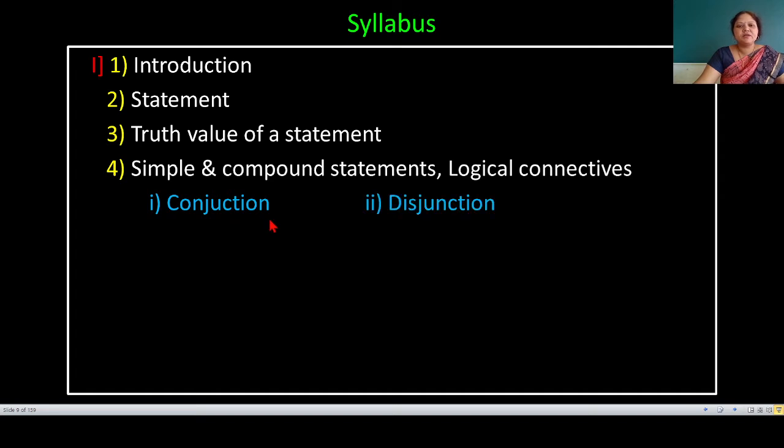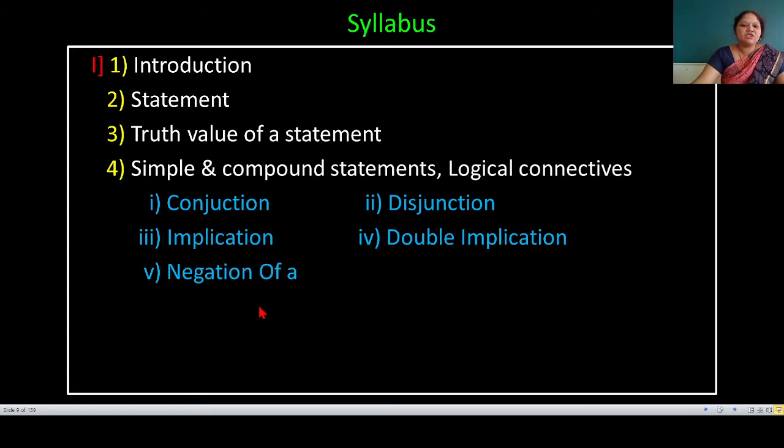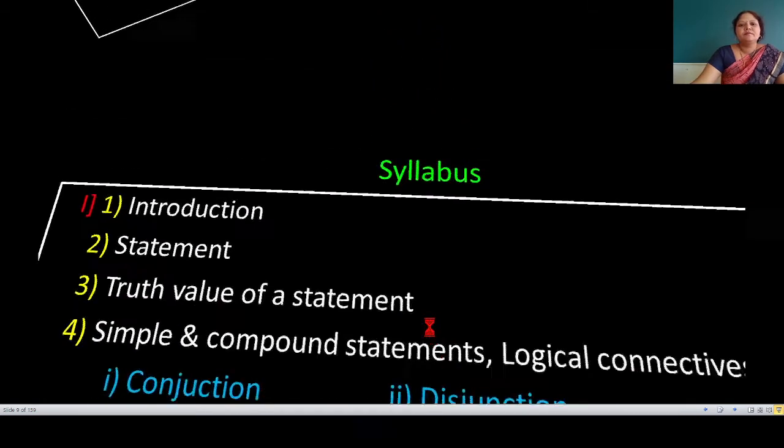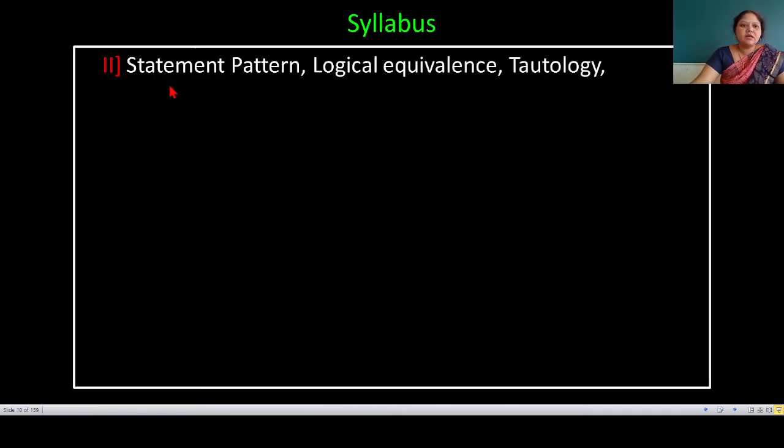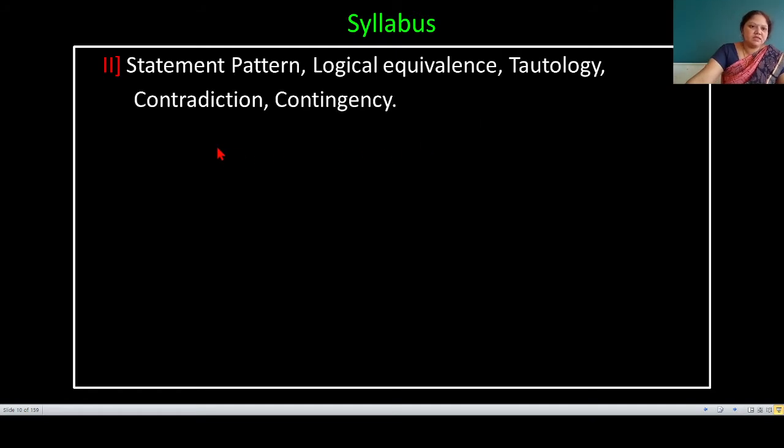First, conjunction. Second, disjunction. Third, implication or conditional. Fourth, double implication or biconditional. Fifth, negation of a statement. Negation and exercise first. The part second is statement pattern, logical equivalence, tautology, contradiction, contingency.